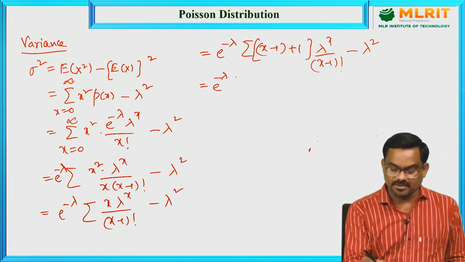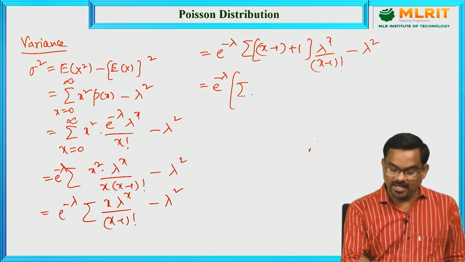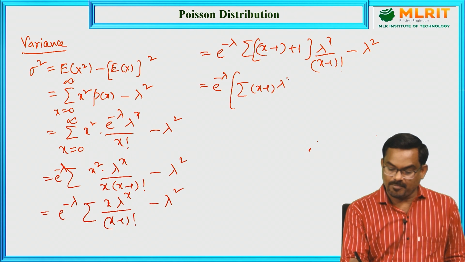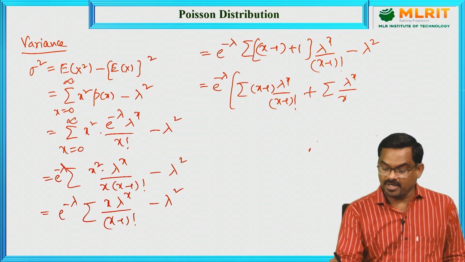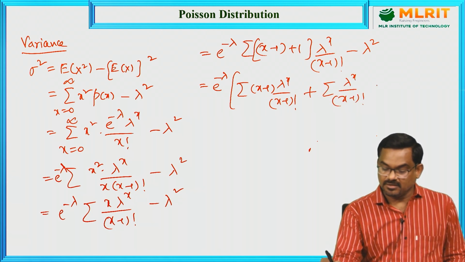So, this x minus 1 plus 1, I am just adding and subtracting 1 here for our simplification purpose. Now, multiply: x minus 1 into lambda power x by x minus 1 factorial, this is the first term, plus 1 into lambda power x by x minus 1 factorial, minus lambda square.